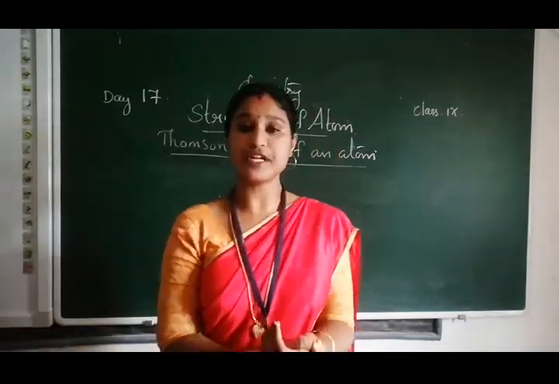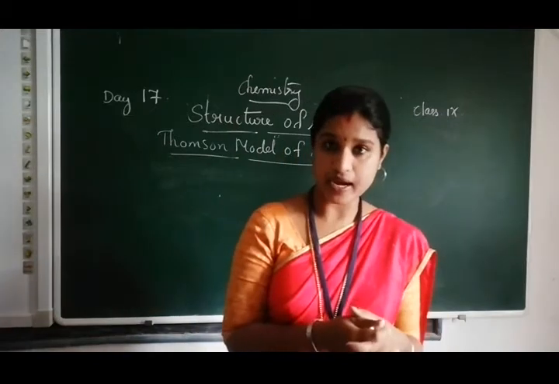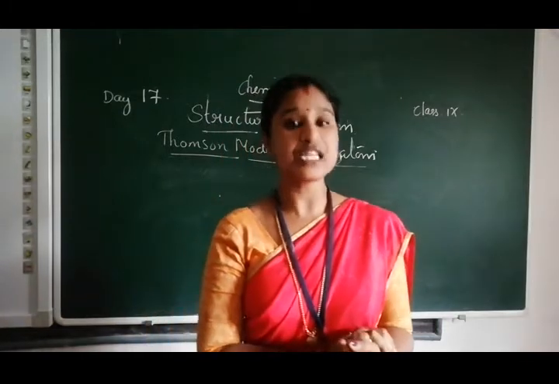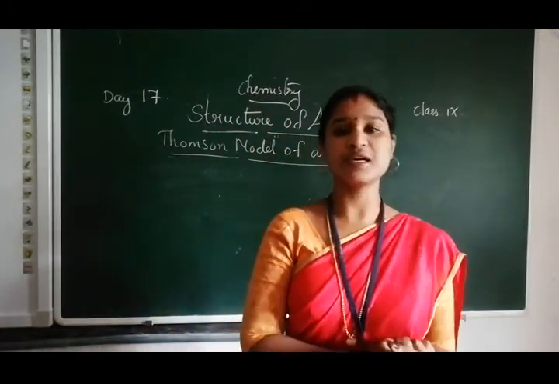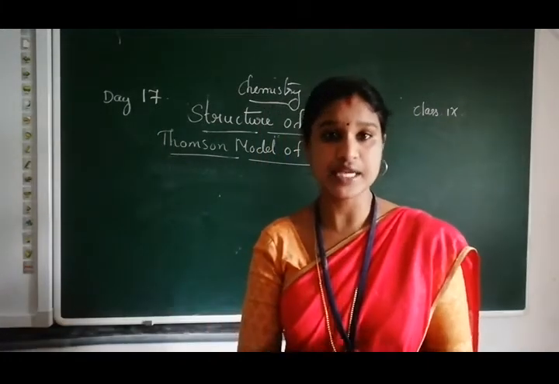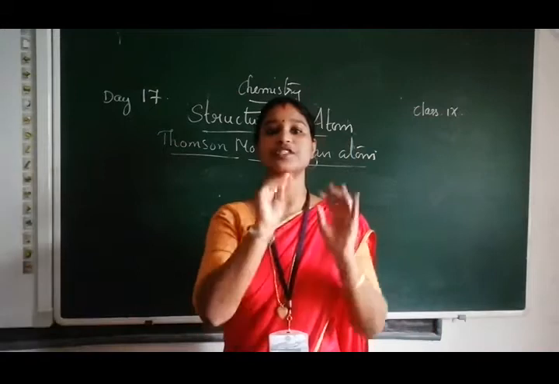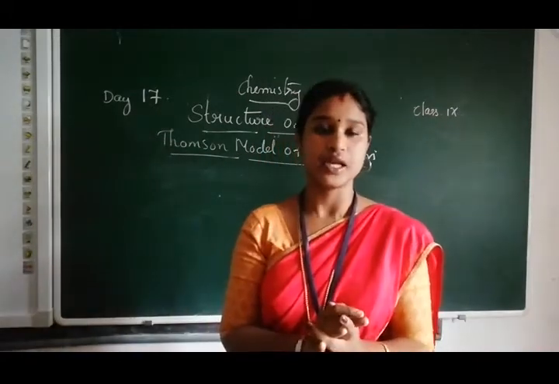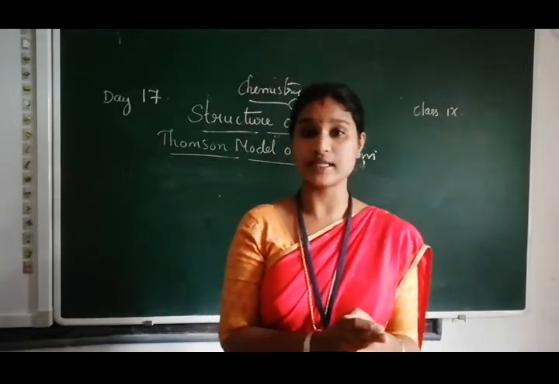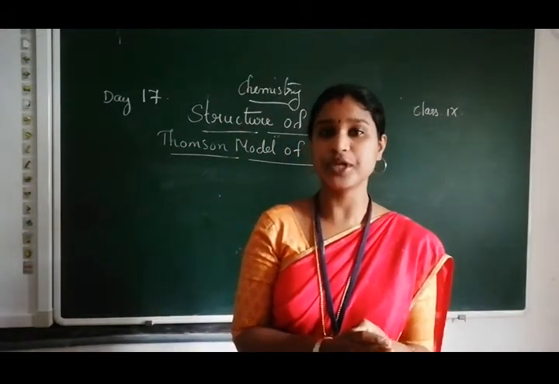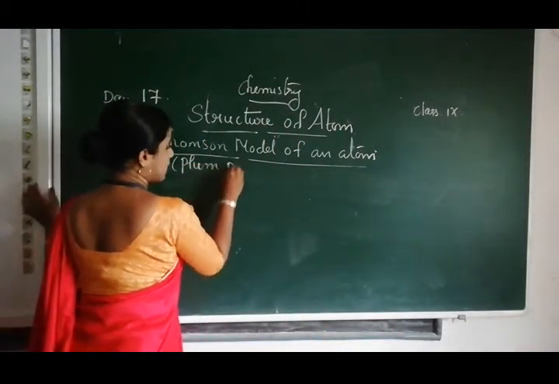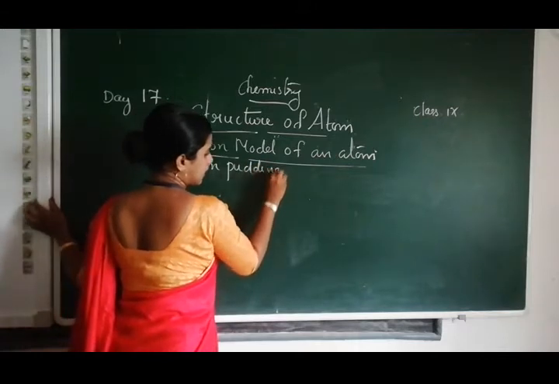Thomson did different experiments and studies regarding the structure of an atom and found that an atom is a positive sphere in which electrons are embedded. The J.J. Thomson model of atom is also known by another name, the plum pudding model.